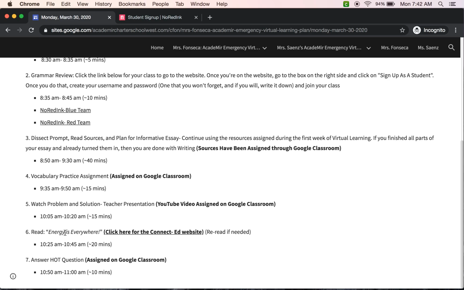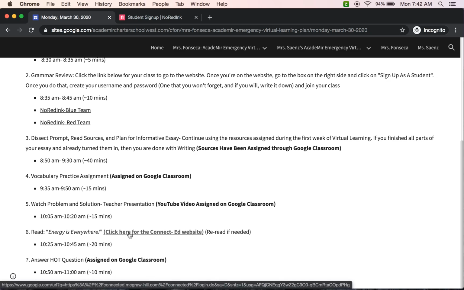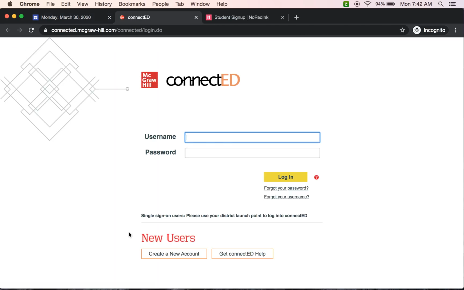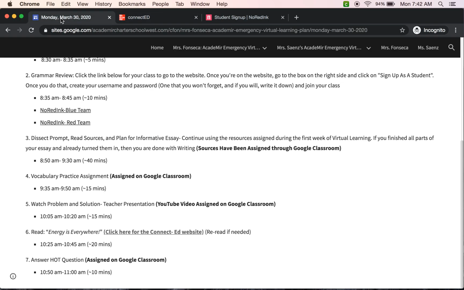Once you sign on to Connected, you're going to click on the little book bubble. And when you click on the little book bubble, all of the texts will show up. You are going to open up Energy is Everywhere. Make sure you're using Google Chrome. If you go here, that is going to take you to Connected. You sign in with your username and password.